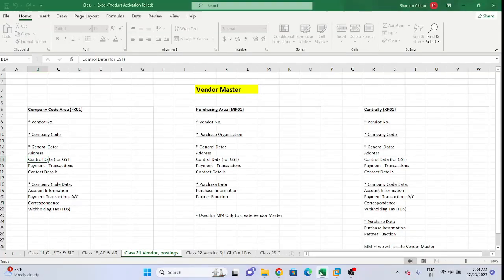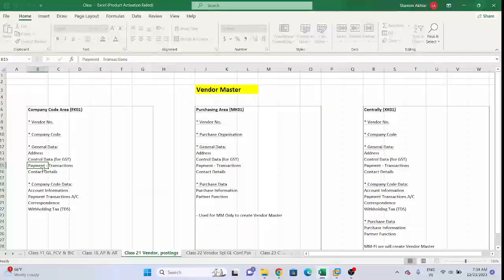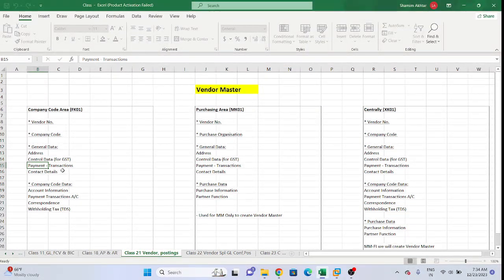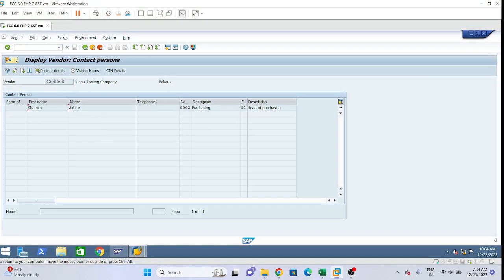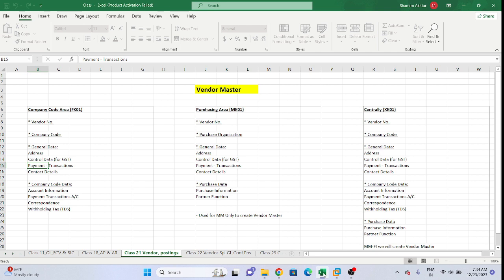Payment transaction, so you can see payment transaction is at two places, below general data and below company code data. In general data we are giving the operational bank details of the vendor. Now enter, fourth one. This is the contact person, meaning who will be the contacting person from the vendor side. So this is under the general data. Now we are proceeding to company code data.